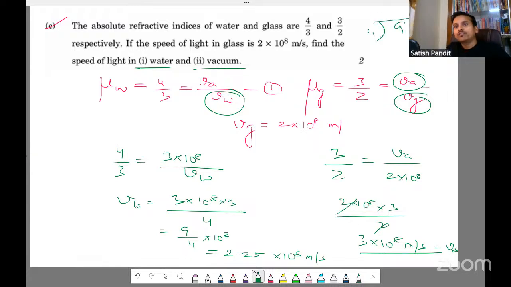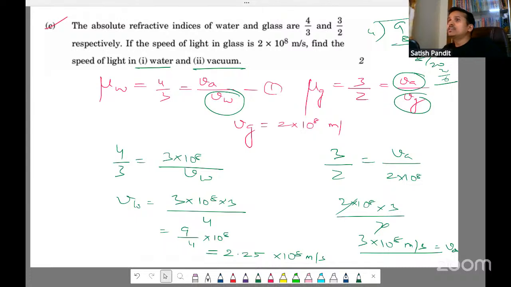9/4, if you divide, 4 into 8 is 1. For the decimal point, 0. 4 into 5 is 20. So 2.25 we will get, into 10 to the power 8 meter per second. I hope everybody has understood.